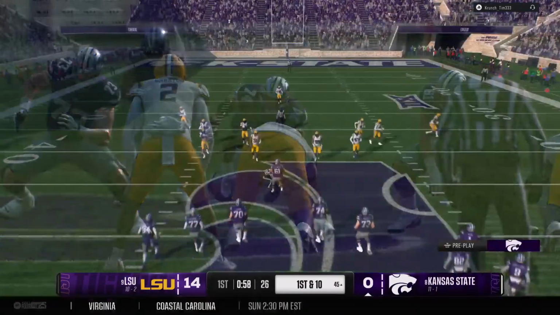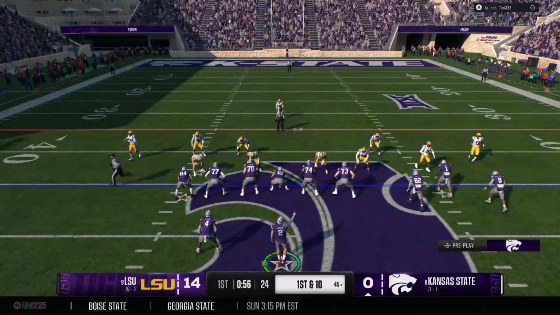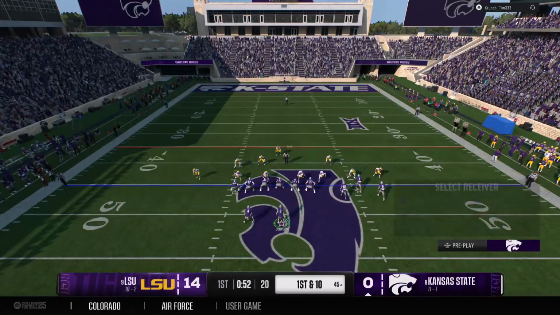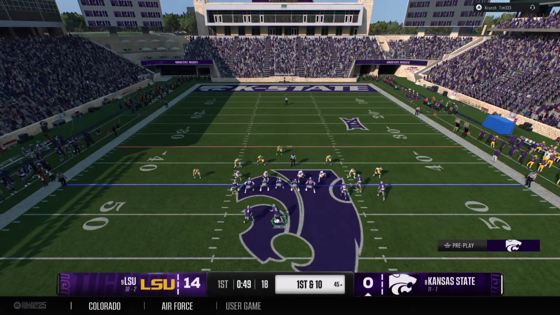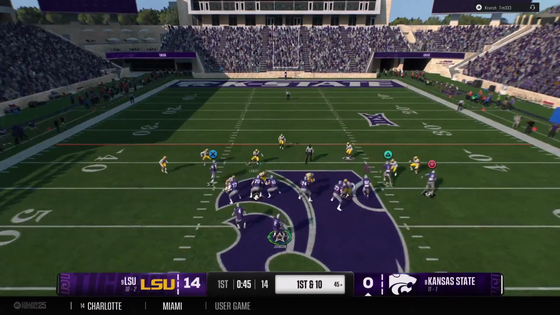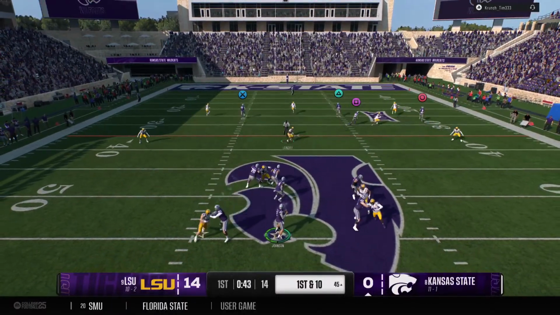Great job here by this offense being able to convert. Let's face it, they've dug themselves a hole. They're down here early in this game. And with all this hype, the last thing you want to do is have to punt the ball. Come up with a conversion, keep your rhythm, keep your momentum, stick to your playbook. Good job here. Now let's see if they can keep that rhythm.